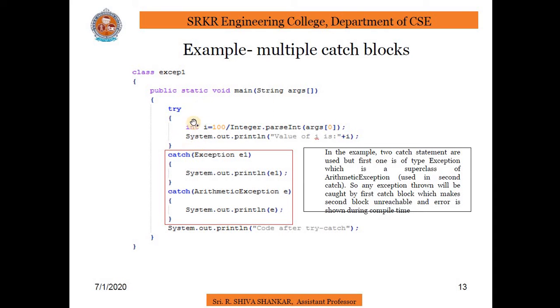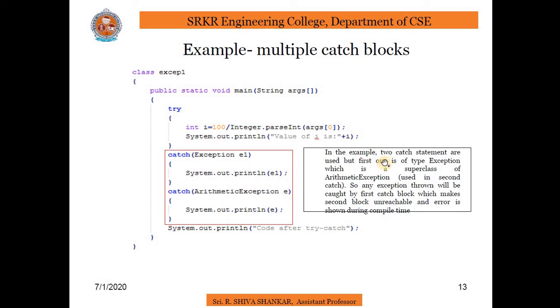Now if I see the program here, int i = 100 / Integer.parseInt(args[0]). Other than 0, if I give any number, it will divide 100 by that number, then there will be no exception and no need to think about a catch block. If I pass a value of 0, then a number cannot be divided by 0, so an exception occurred in the try block, and it will jump into the catch block to find out which exception occurred. In that case, we are getting some ambiguity.